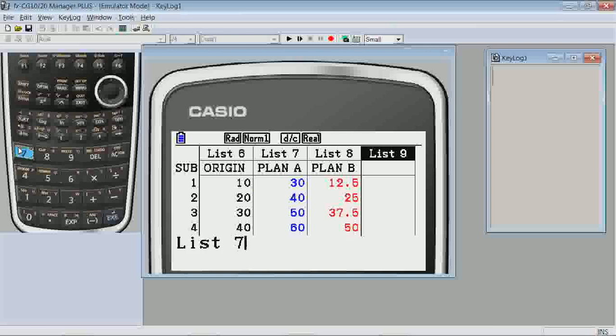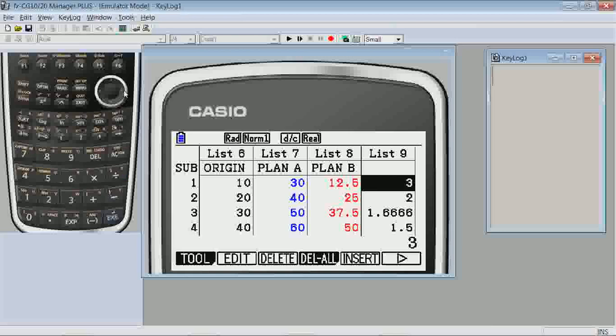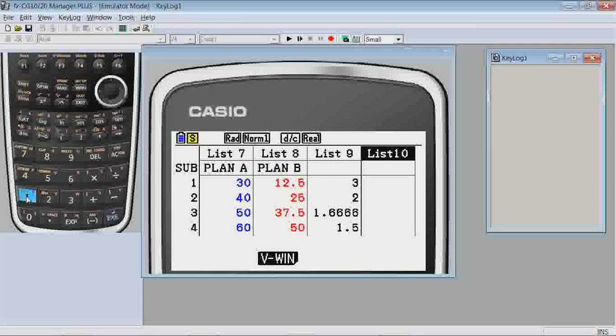So List 7 divided by List 6. That's in List 9. And in List 10, I'll put the ratio of the Plan B scores. So List 8 divided by List 6. Notice we're able to do it now because we're no longer dividing by 0.